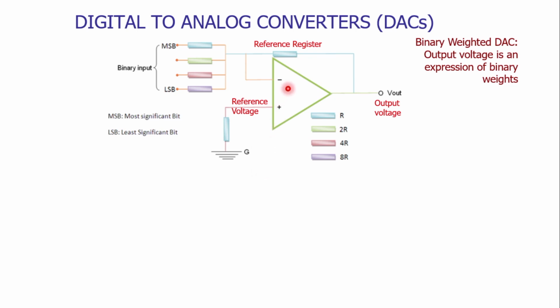At the inverting terminal, we are applying the input. The input is in the form of a binary number. The binary number will have bits.